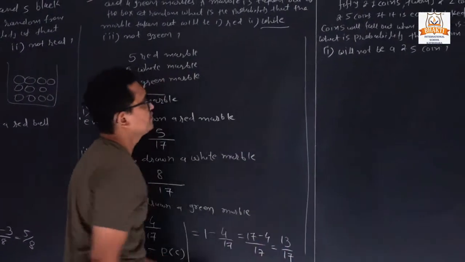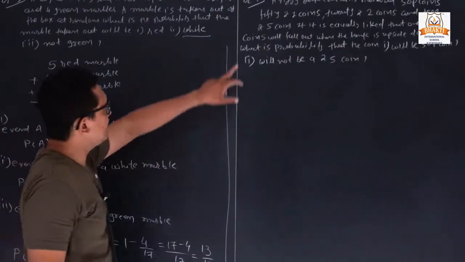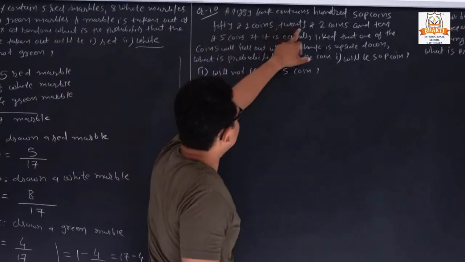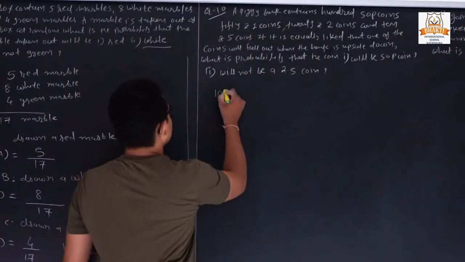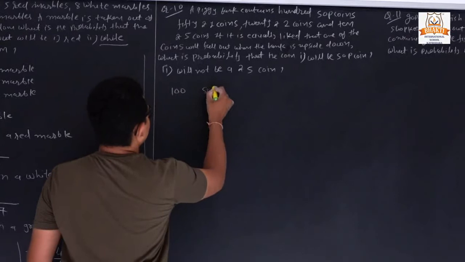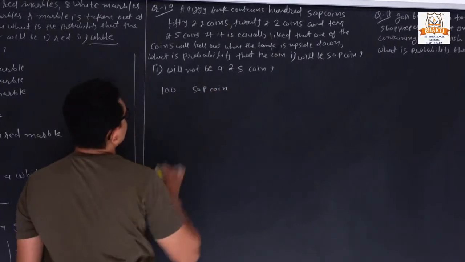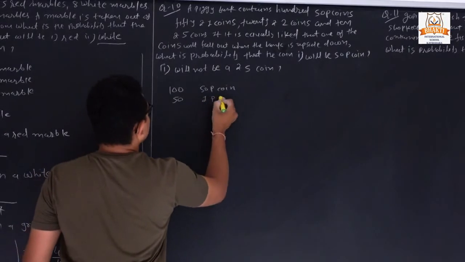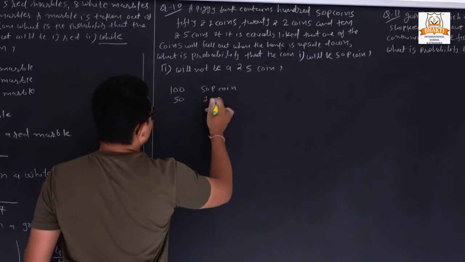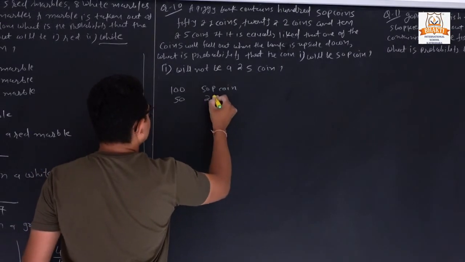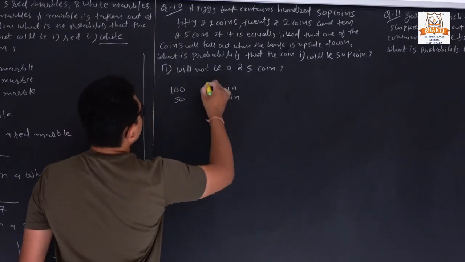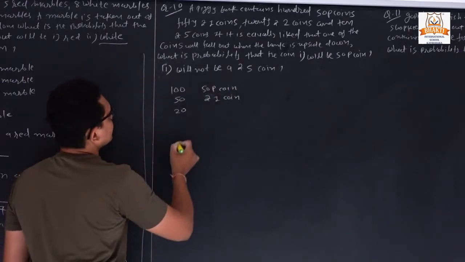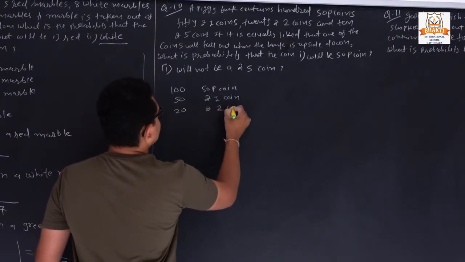Now next, a piggy bank contains 150 50 paisa coins, 51 1 rupee coins, 1 rupee coin, and 22 2 rupees coins.